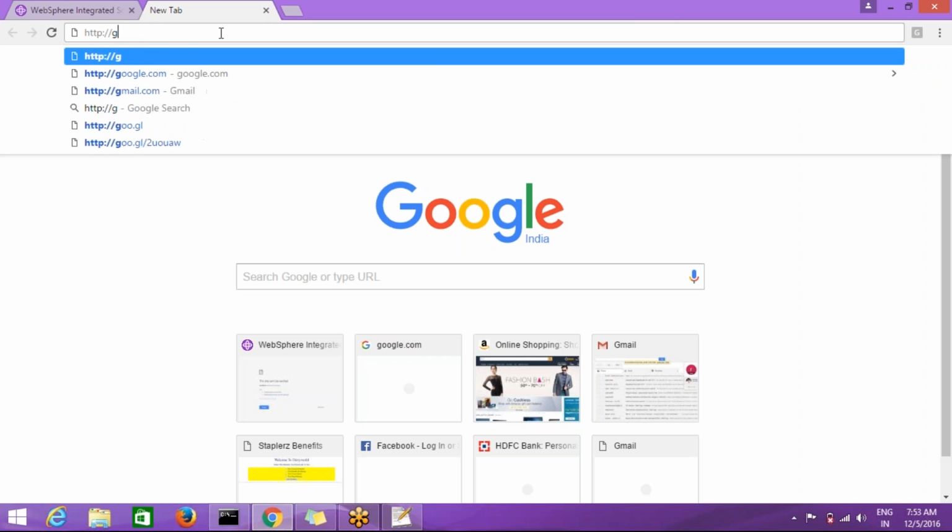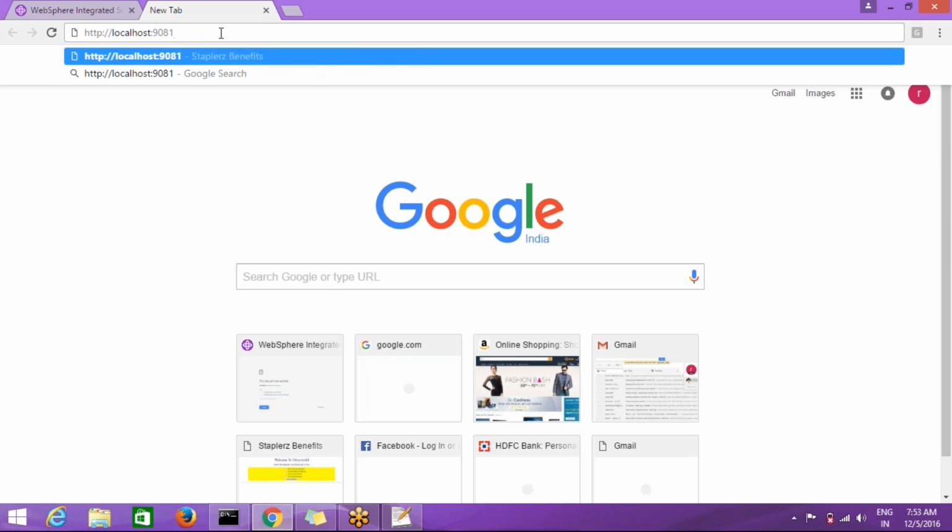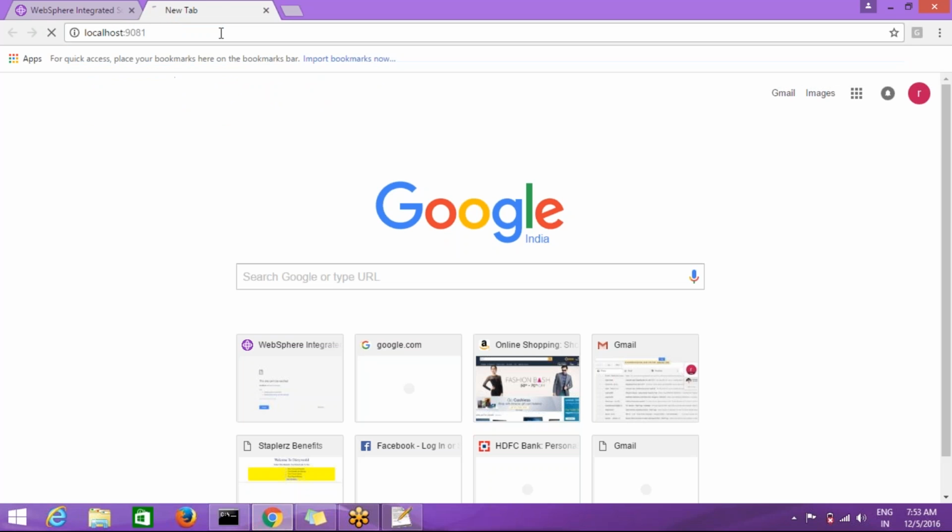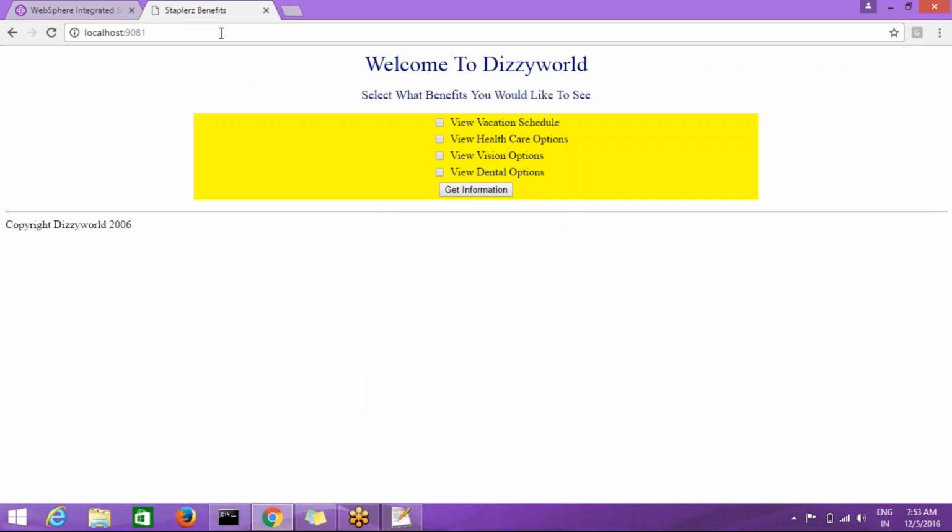HTTP, and the host name is localhost, and the port number is 9081, and the context root is slash. So this is the application. So I am able to access the application now.